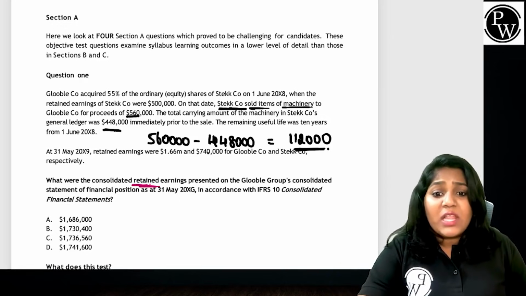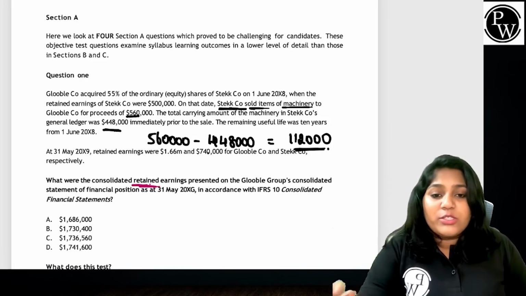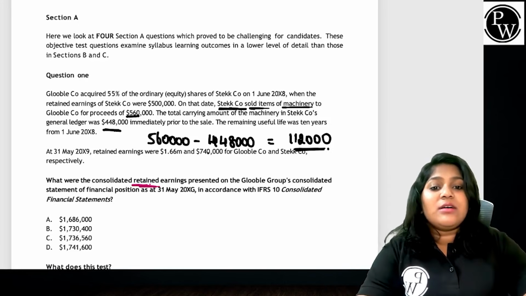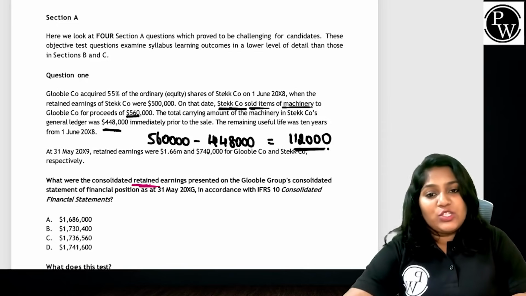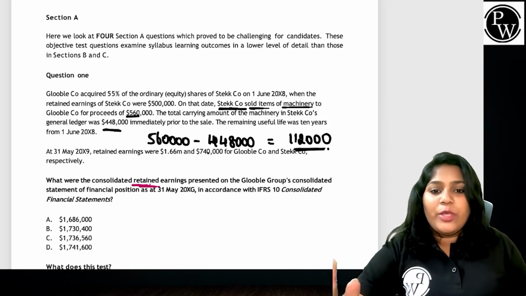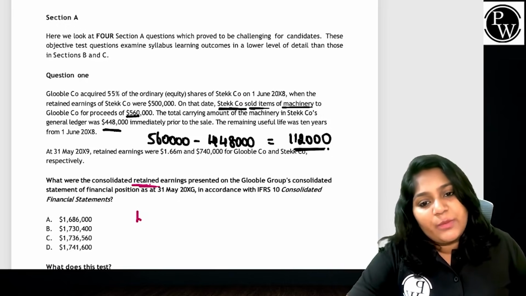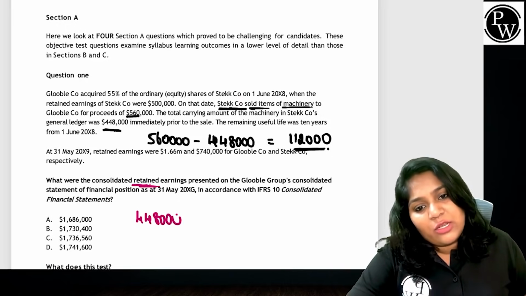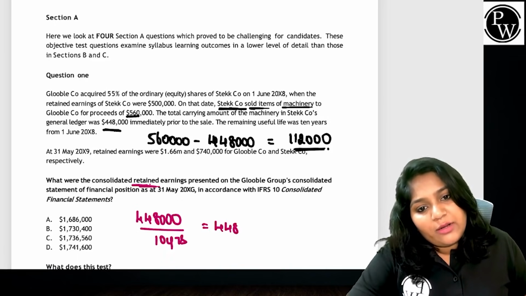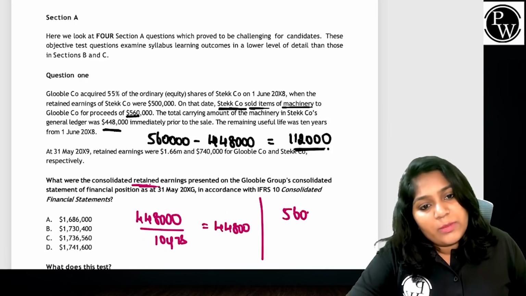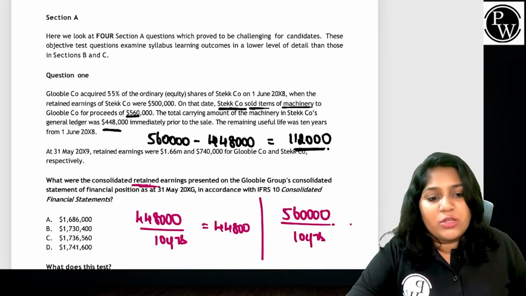Simple. Second, this question also talks about there is always an excess depreciation charged because the asset has been sold at the fair value. If it was with the Stick company, I would have charged depreciation of $448,000 divided by 10 years, so 44,800. But instead, I sold it, so the buyer company would have charged depreciation at $560,000 by 10 years.